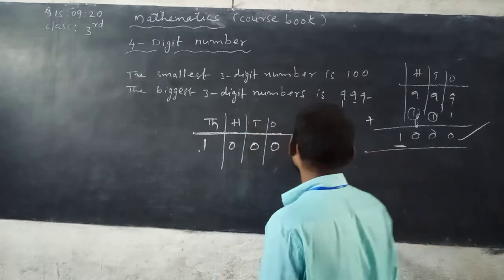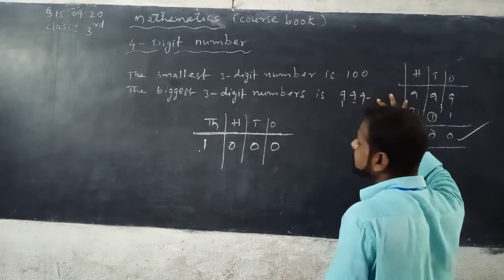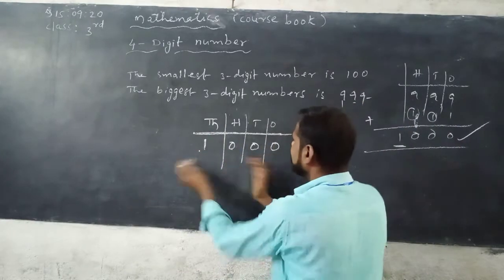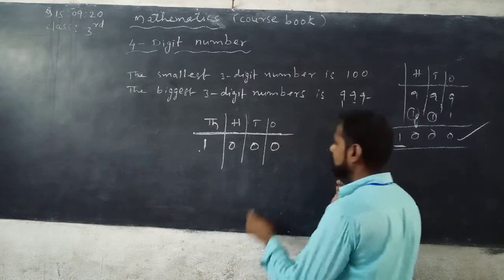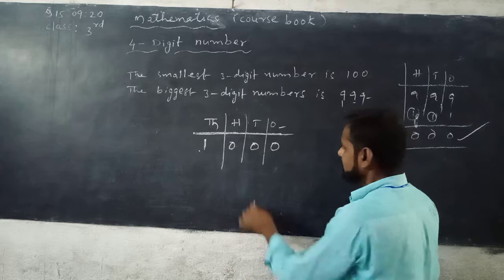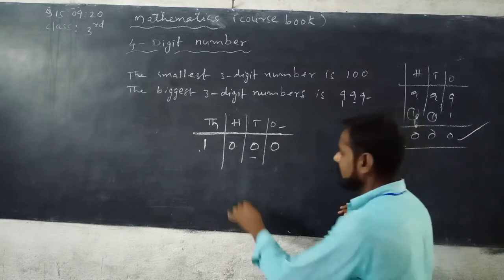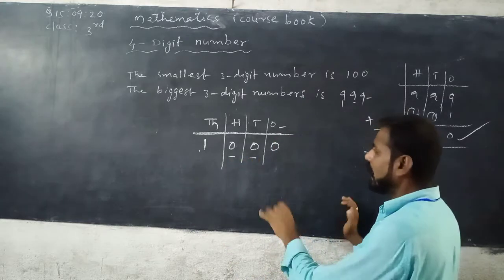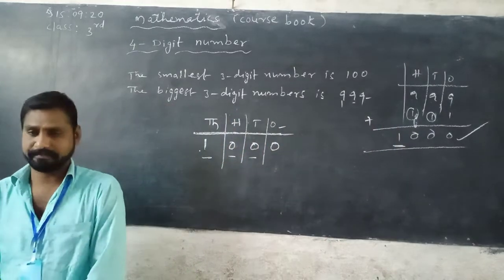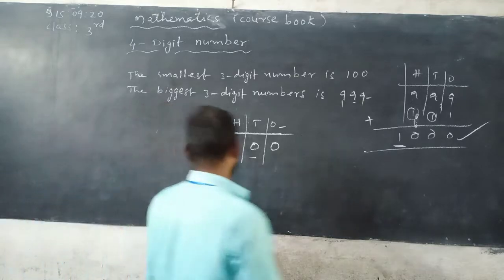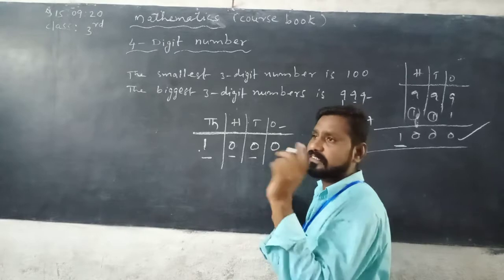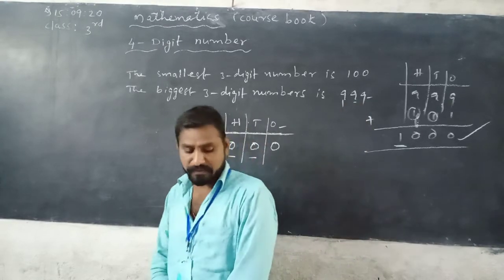See here, 999 is the greatest 3-digit number. By adding 1, you can get 1000. In 1000, it is a 4-digit number from right side to left side. So the first place is called ones place, the second place is called tens place, the third place is called hundreds place, and the new place, the fourth place, is called thousands place. So this is the smallest 4-digit number. 1000 is the smallest 4-digit number.